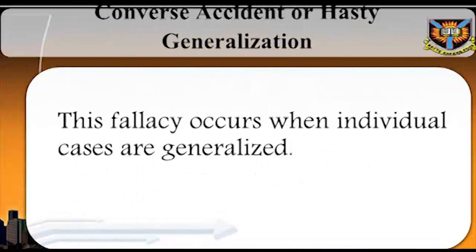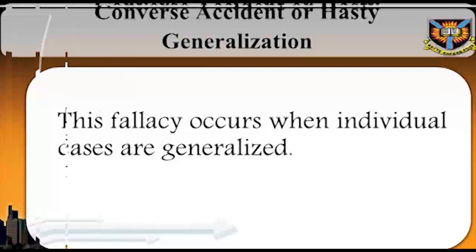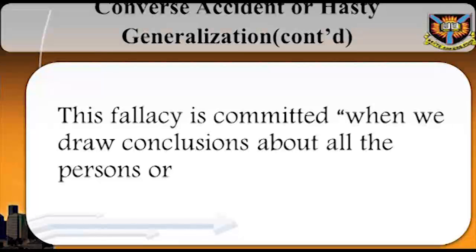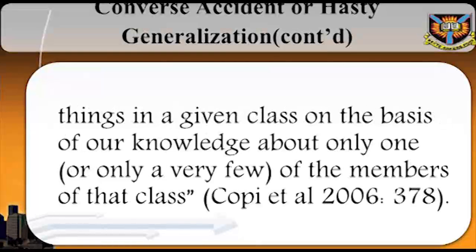Converse accident or hasty generalization. This fallacy occurs when individual cases are generalized. Put differently, this fallacy is committed when we draw conclusions about all the persons or things in a given class on the basis of our knowledge about only one or only a very few of the members of that class. Copi et al. 2006, page 378.